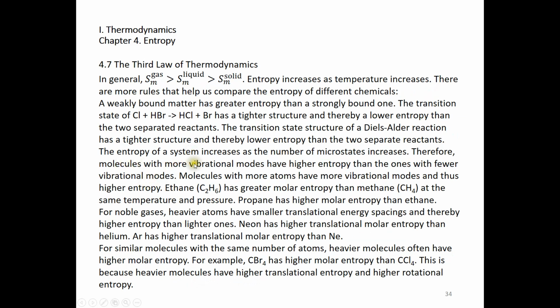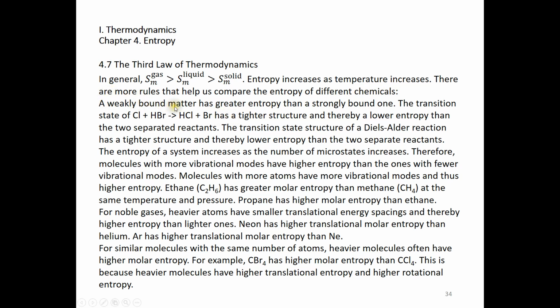Now we're going to analyze the entropy values of a gas versus the entropy values of a liquid and the entropy values of a solid. In general, the molar entropy of a gas is greater than that of a liquid, which is in turn greater than that of a solid. Also, entropy increases as temperature increases. And there are more rules that help us compare the entropy of different chemicals.